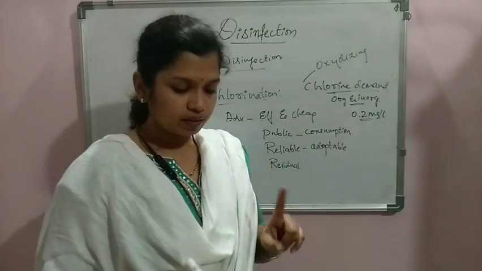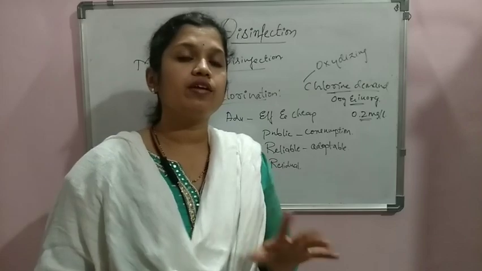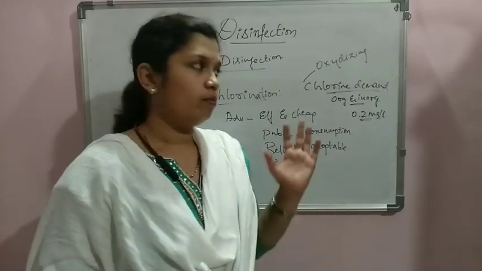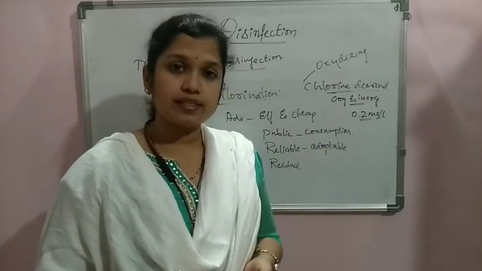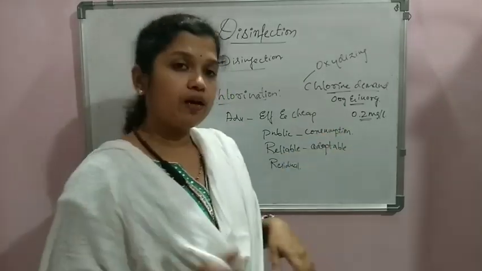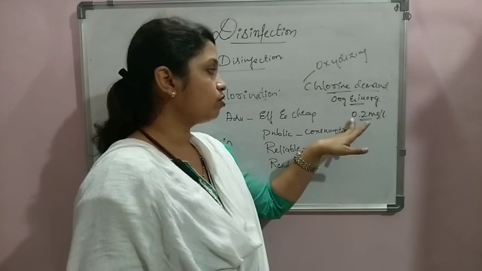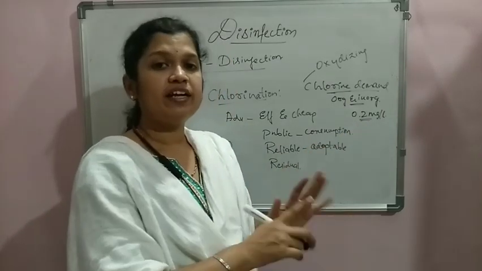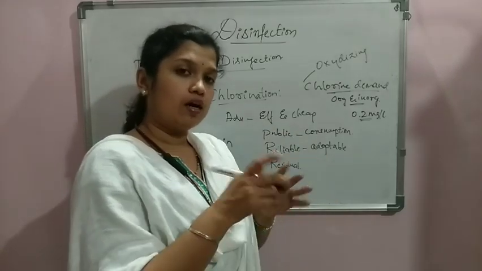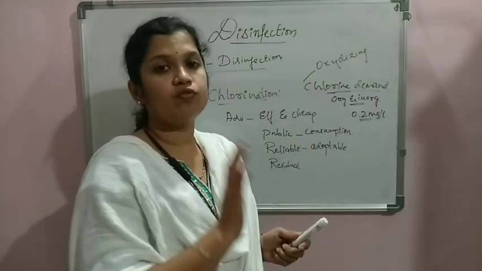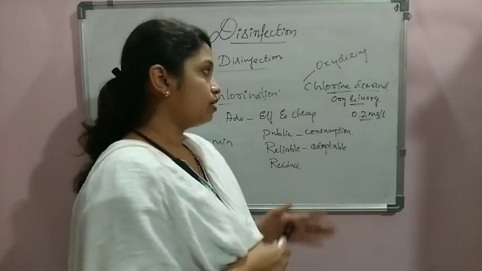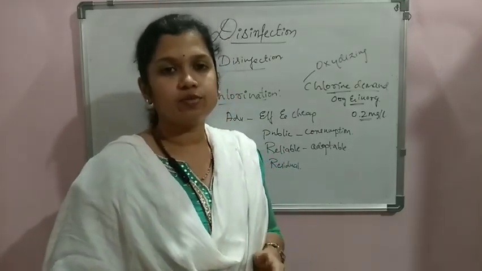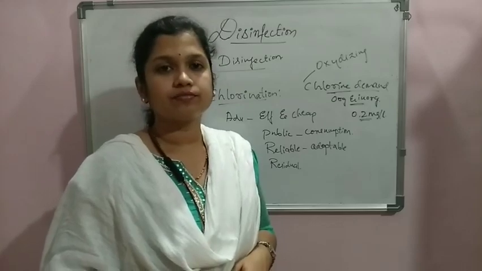Whenever we are considering 1 liter of water, if we have added around 5 mg of chlorine, that is 5 mg per liter, which leaves out a concentration of 0.2 mg per liter in the water. For 1 liter, 5 mg is the chlorine demand. That will be the suitable addition of chlorine we have to go for on a large scale also. That is the concept of the chlorine demand. Next, let us study the different types of chlorination.